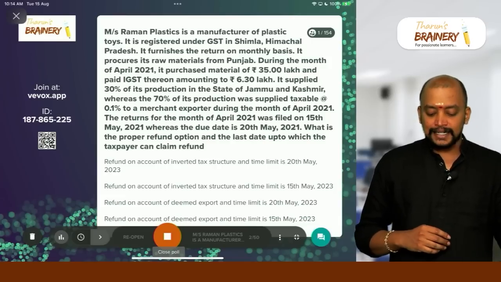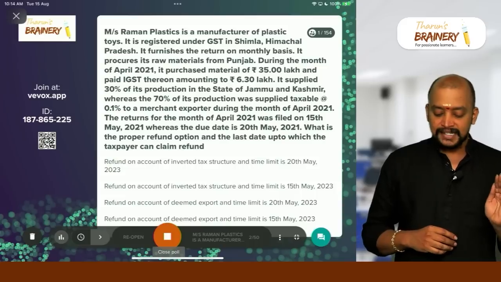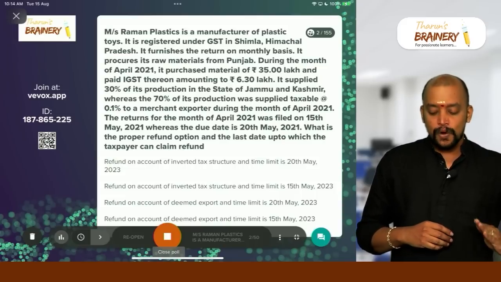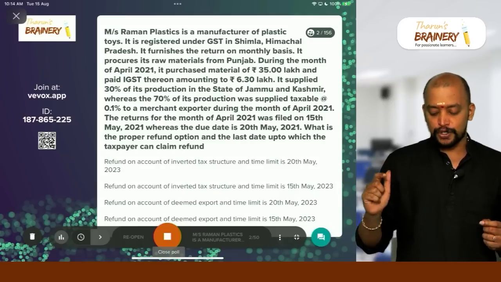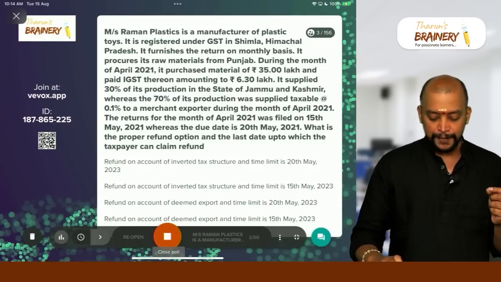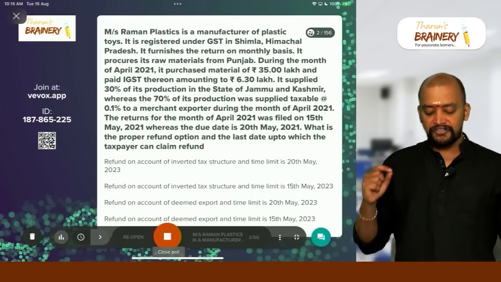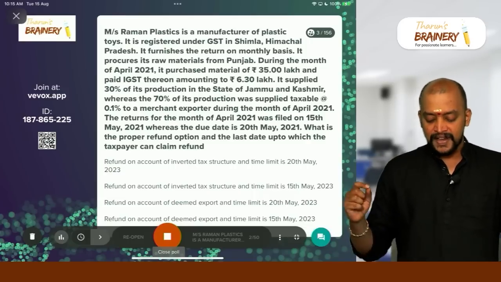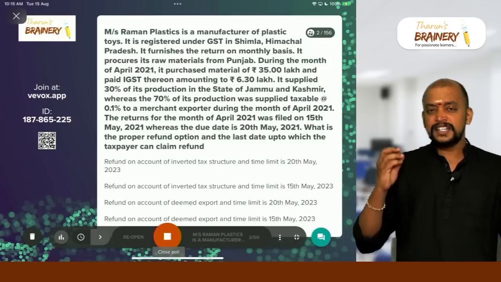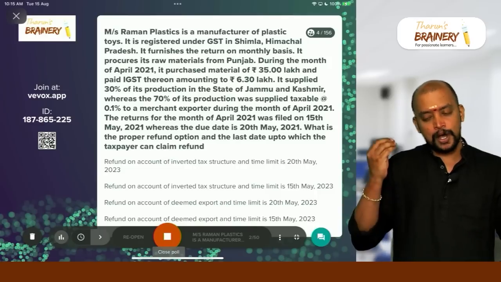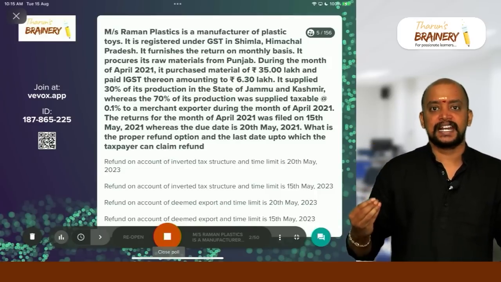It supplied 30% of its production in the state of Jammu and Kashmir, whereas 70% of its production was supplied, taxable at 0.1%, to a merchant exporter during the month of April 2021. The returns for the month of April was filed on 15th May 2021, whereas the due date is 20th May 2021. What is the proper refund option and the last date up to which the taxpayer can claim refund?